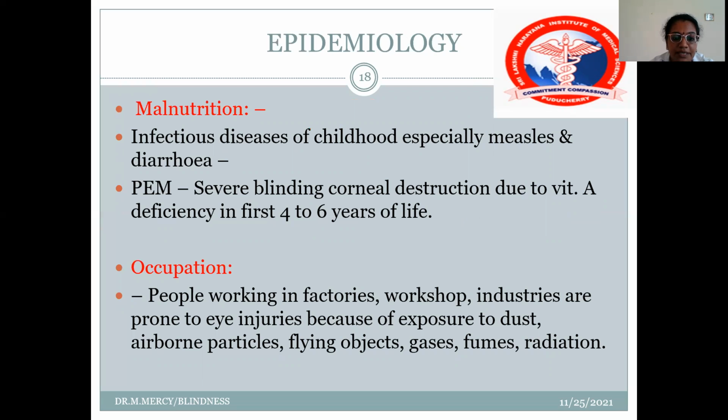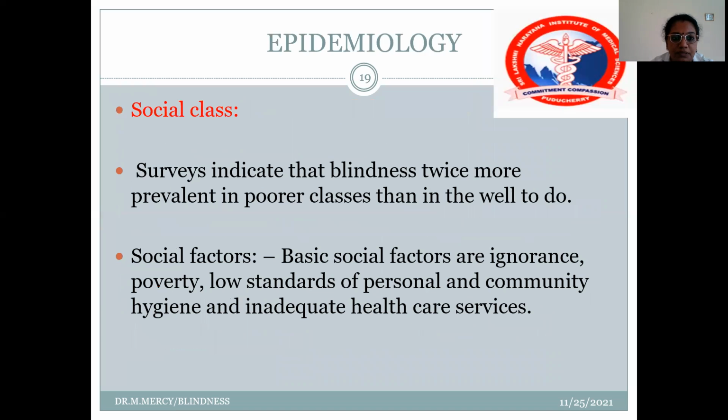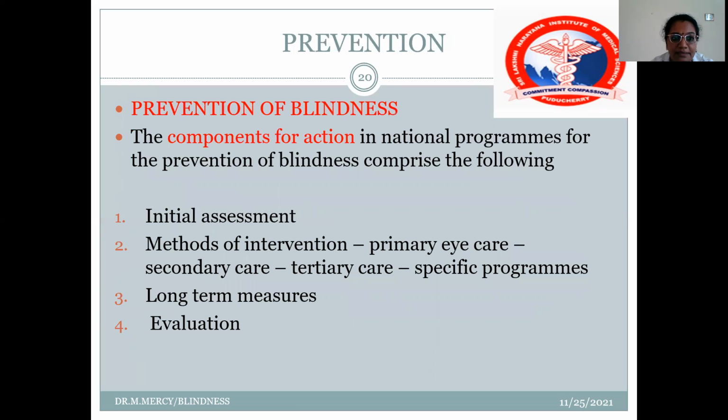Occupation: those working in factories or exposed to dust and industrial hazards, and eye injuries are more common in those working under industrial conditions. Okay. So social class: blindness is more common among the low socioeconomic groups. That is, they have poverty, low standards of living, lack of hygiene and inadequate health services. So these are some of the epidemiological determinants of blindness.